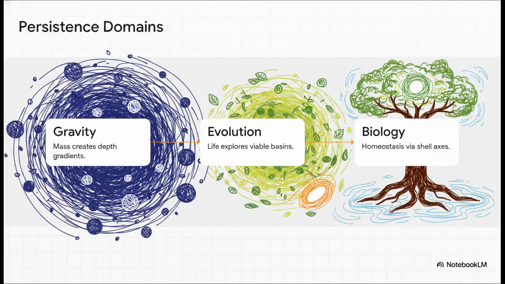How wild is that? And the explanatory power of these mechanics is just staggering across so many domains. Under GEM, gravity isn't just curved geometry. It emerges because mass creates deep persistence gradients in the shell, which physically attracts other configurations. In Darwinian evolution, random mutation is just the stochastic exploration of persistence space, and natural selection, that's the coherence filter. Even in biology, your body's homeostasis relies entirely on having enough depth to absorb shocks, enough stiffness to resist injury, and low enough viscosity to recover quickly.